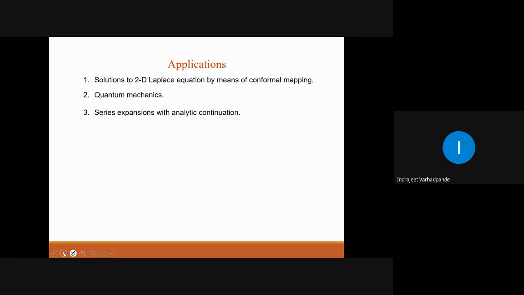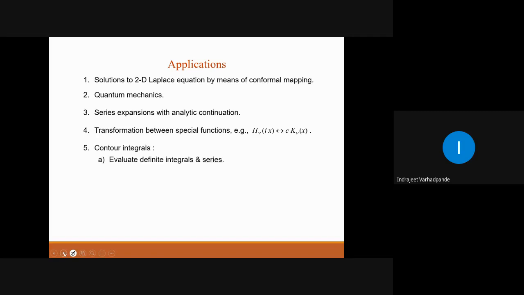Series expansion we will be discussing as one of the contents of the syllabus in this particular unit, that is, function of complex variable. Transformation between spatial functions is one of the applications. Contour integrals, yes, this also forms a major weightage in the unit. Contour integrals or contour integration, the Cauchy integral formula, we will all be discussing. So function of complex variable has varied applications.